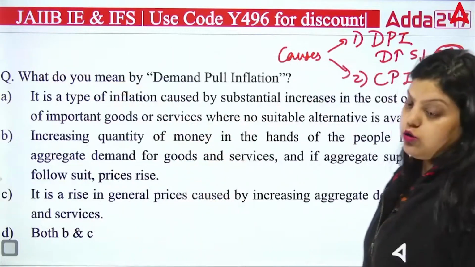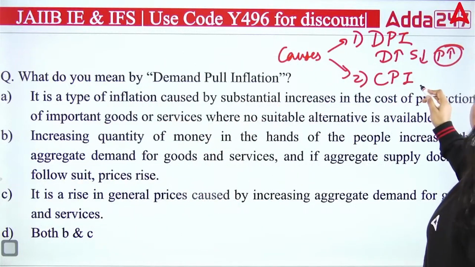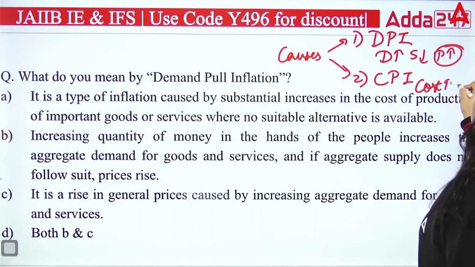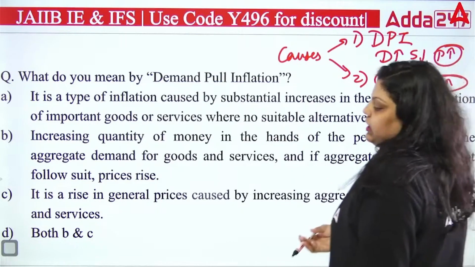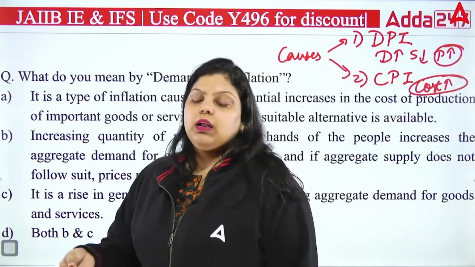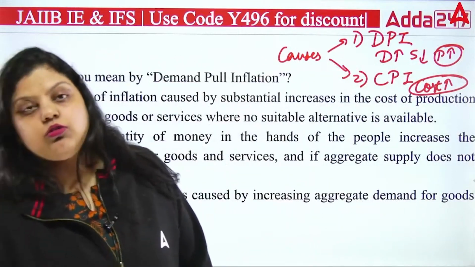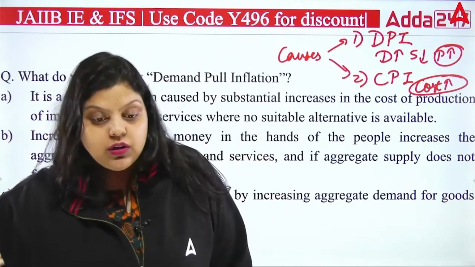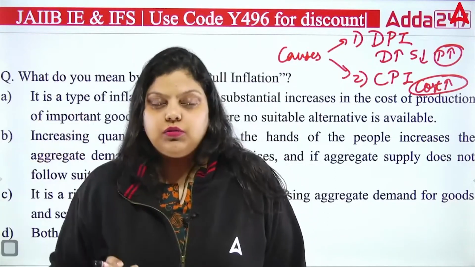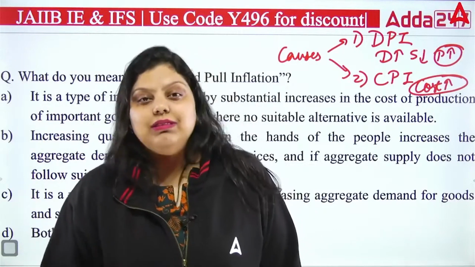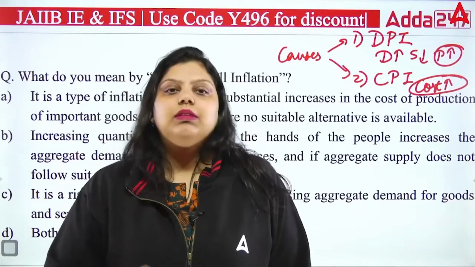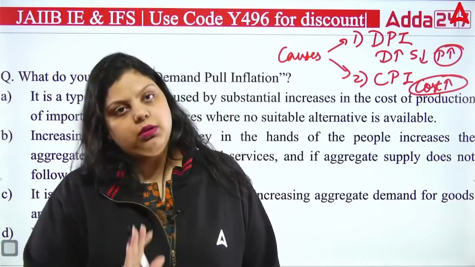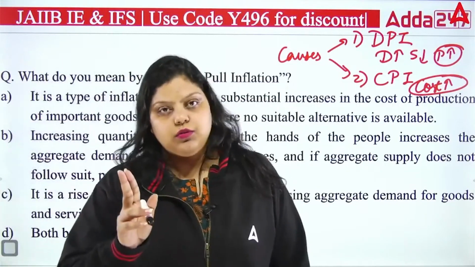Now, what is cost push inflation? It is the inflation which is pushed by the cost. Cost means the value that you have to pay while producing goods and services, that's the cost of your product. When the cost of a product is increasing and because of that the prices are increasing, that's cost push inflation. But when the demand for goods and services is increasing and because of that the prices are increasing, it is known as demand pull inflation. So these are the two causes of inflation we have.